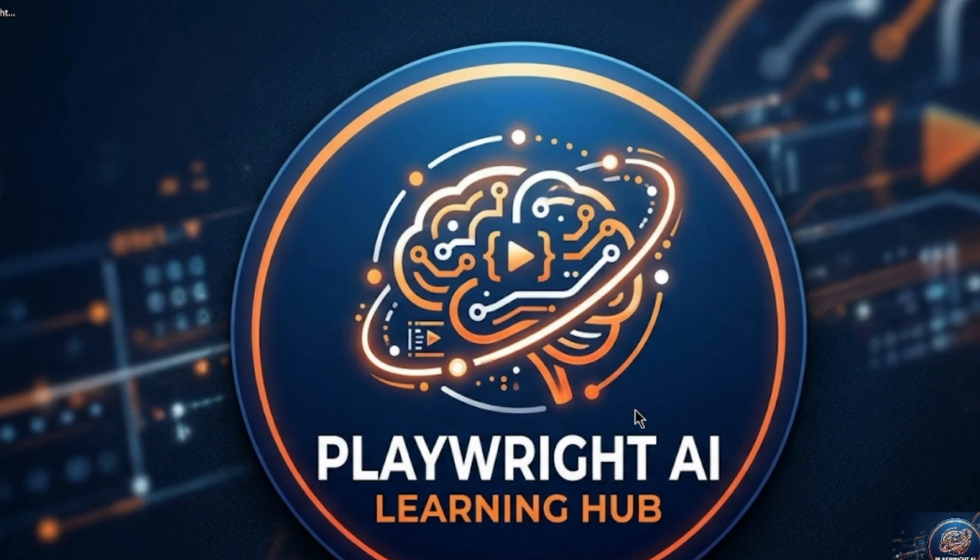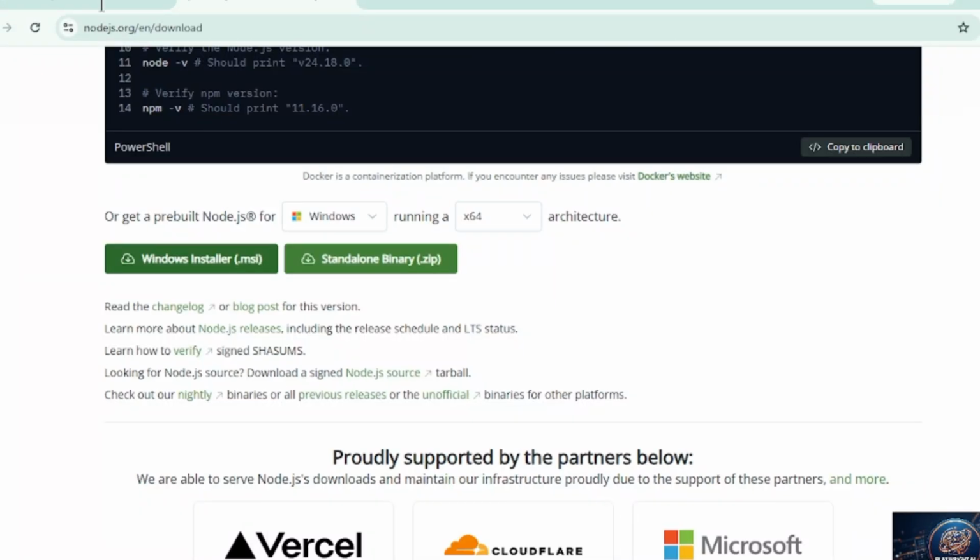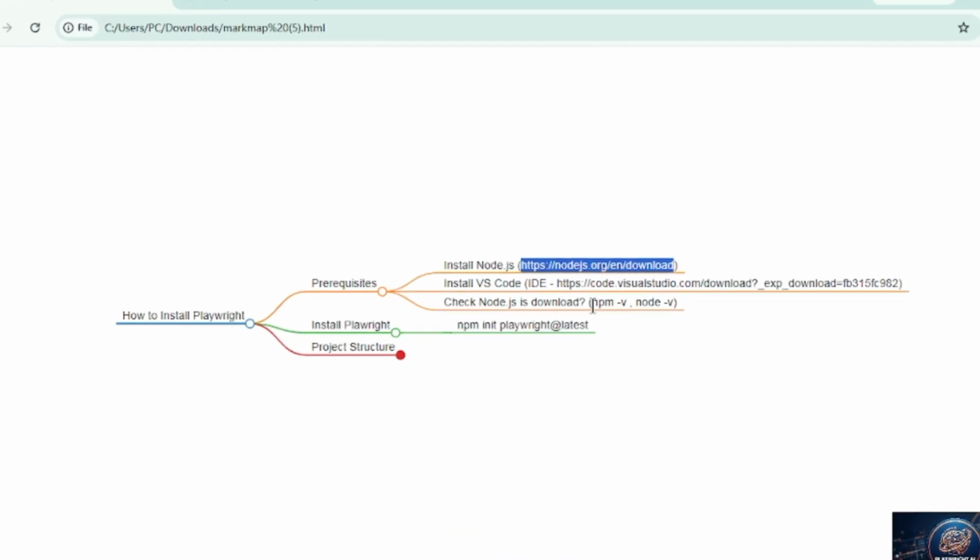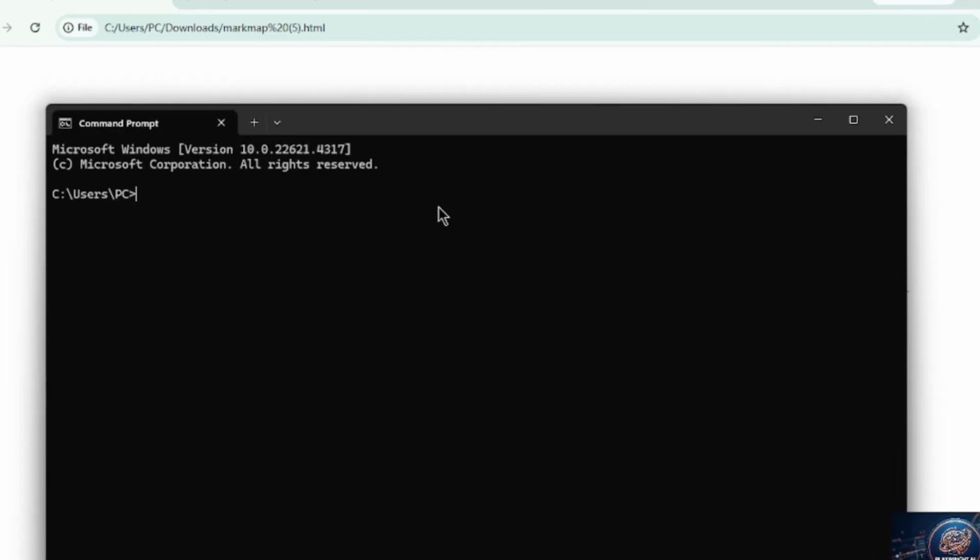And if you want to check that, you need to check with npm --version and node --version. For that you need to open the command line, and here you can enter the command npm -v, press enter and check that.